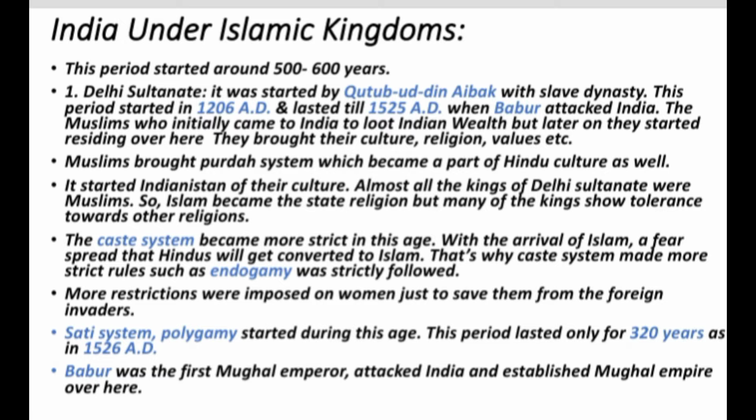Almost all the kings of the Delhi Sultanate were Muslims, so Islam became the state religion, but many of the kings showed tolerance towards other religions.